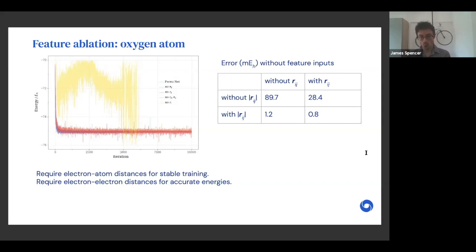So without them at all, our error is around 90 millihartree, yet with both the electron vector and the electron-electron distance, the error drops by 2 orders of magnitude to 0.8 millihartree. Next slide, please.